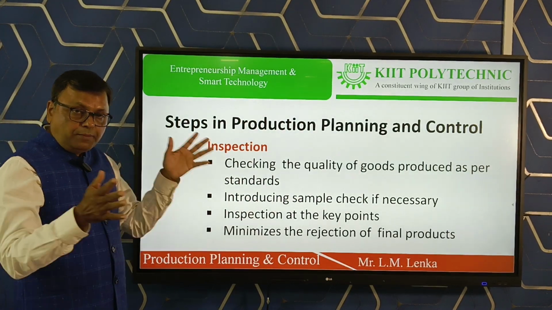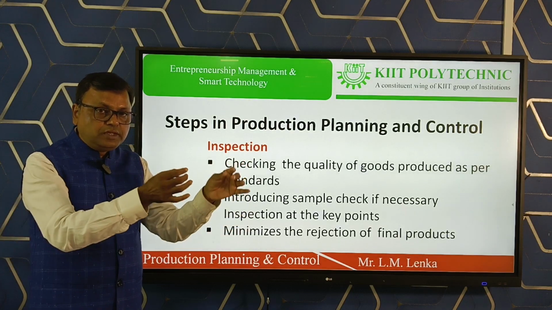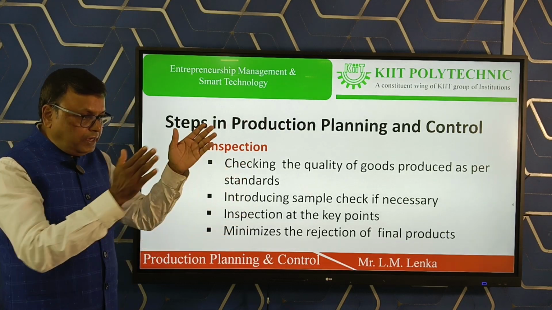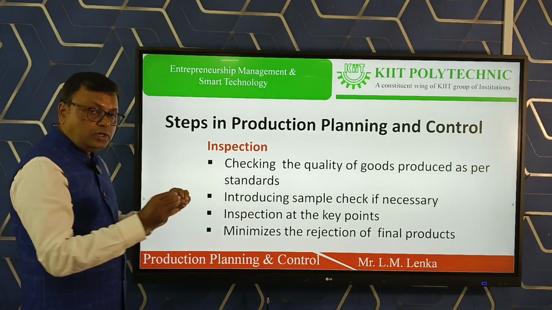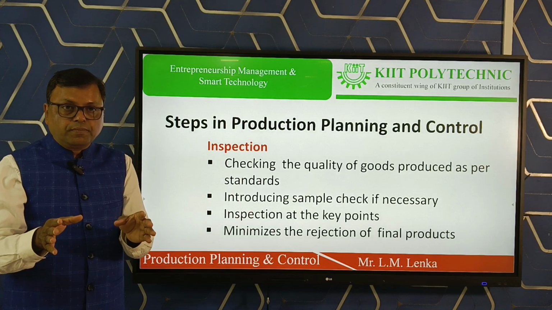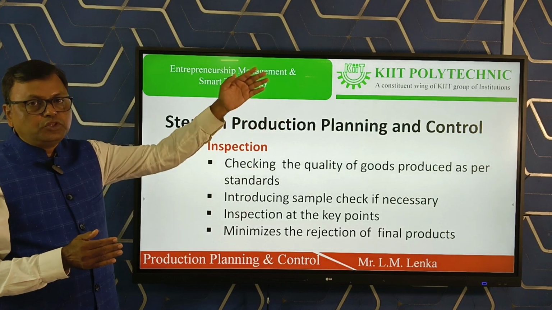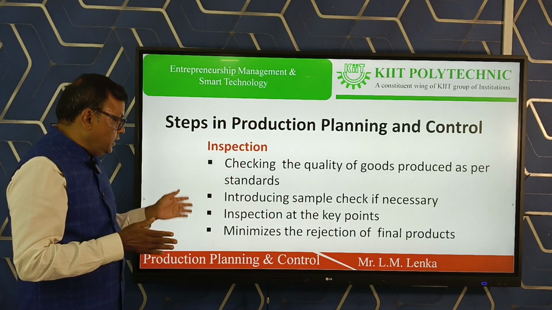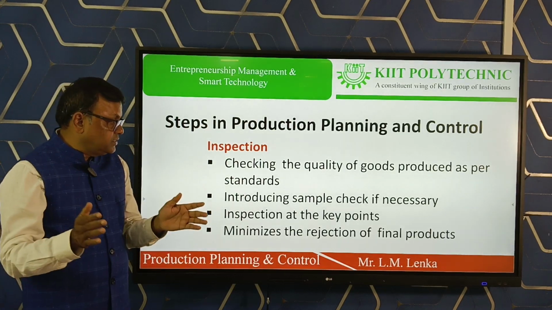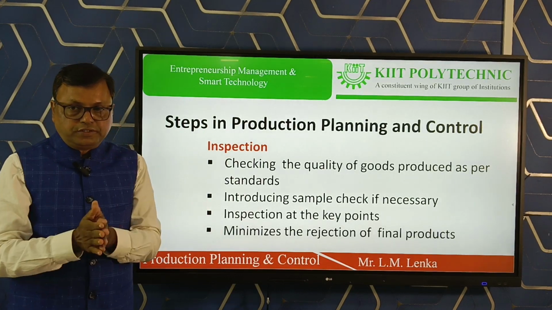There are several key points where inspection is made, and if after proper inspection the goods are good, then they are disposed for delivery. The main aim of the inspection is to minimize the rejection of the final products.